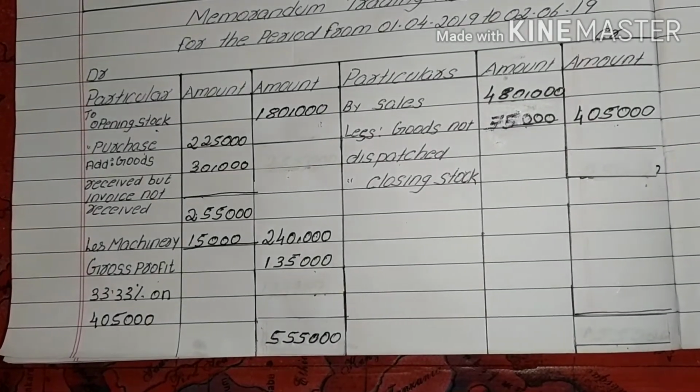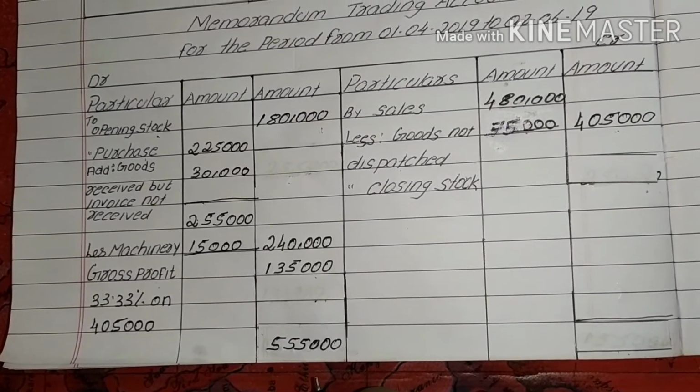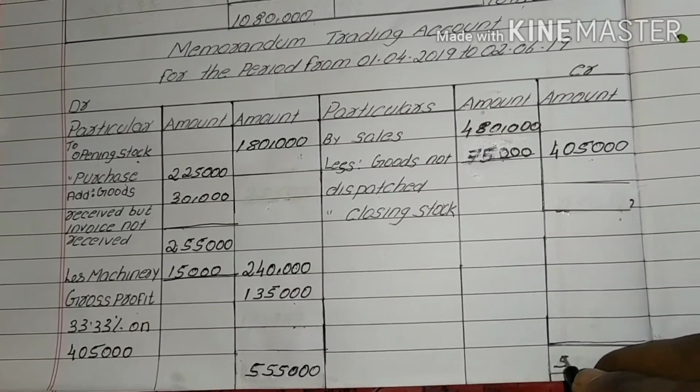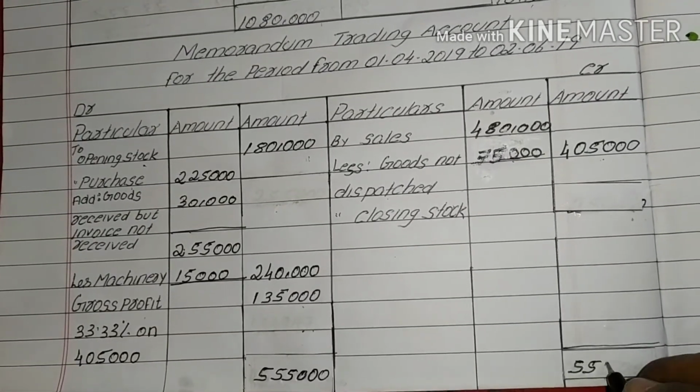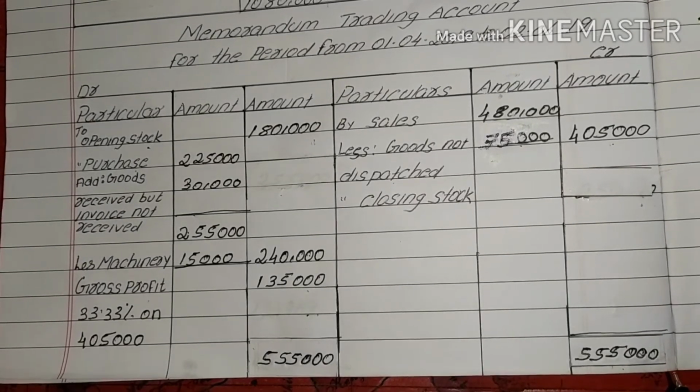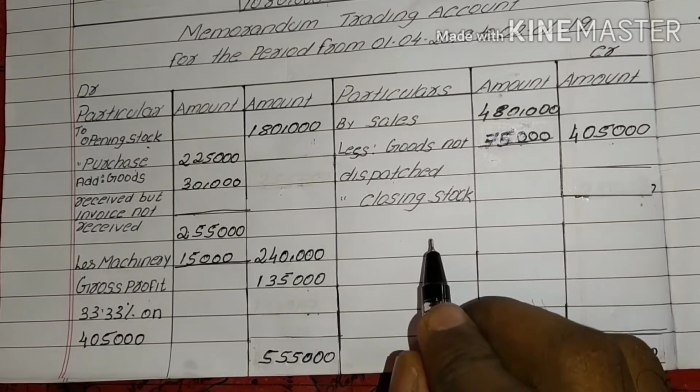Here, the debit side has the higher value, so we need to balance each side. Then the balancing amount will be the closing stock amount.